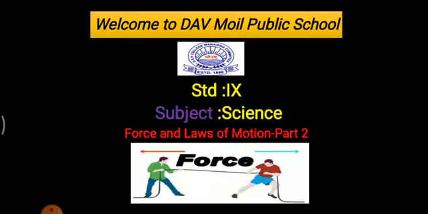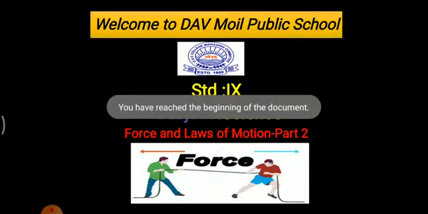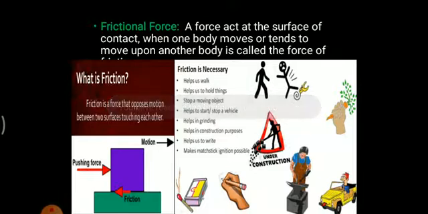As you can see, this is a matchstick, and if you strike it at this particular point where lead oxide is there, and if you hit these two portions properly, you will find a certain ignition, which is only possible whenever there's a contact between this point and the contact over here. Because of the friction generated over here, ignition is only possible. So this is why friction is very important in our day-to-day life.